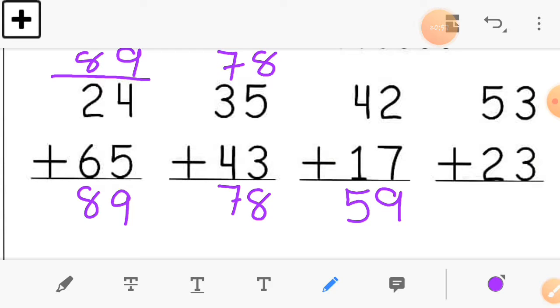Let's check for the answer number 2. 7 plus 2, we are adding upside, so we take 7 first. 7 plus 2 is equal to 9. So I write 9 here. You also write in your book this. And in the tens column 1 plus 4 is equal to 5. So here you can see we get the same answer again, 59 and 59 on both sides. So hope your doubt is clear here.